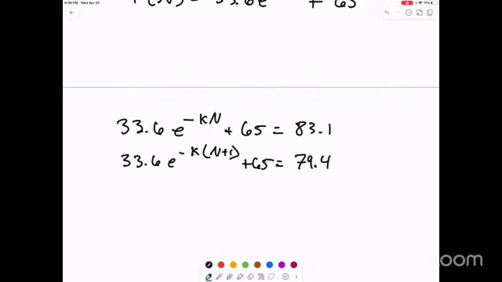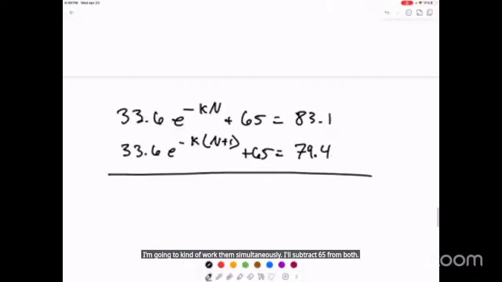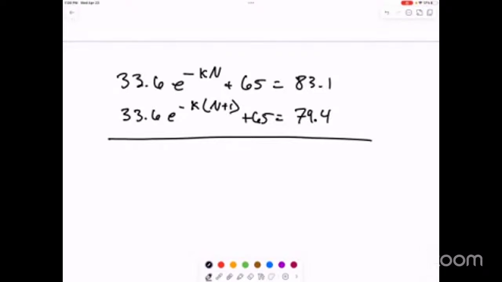So now we have two equations and two unknowns, so we should be able to solve. What's the best way to go about this? I'm going to work them simultaneously. I'll subtract 65 from both.